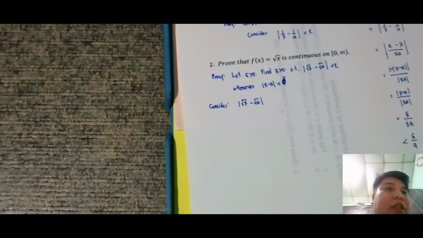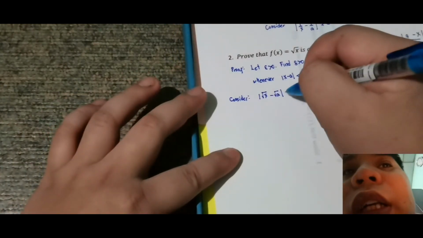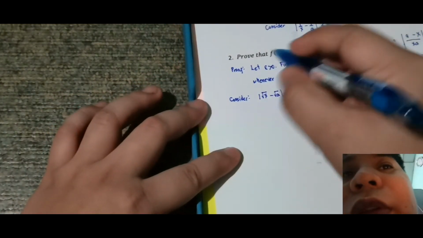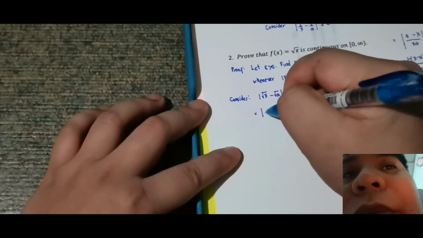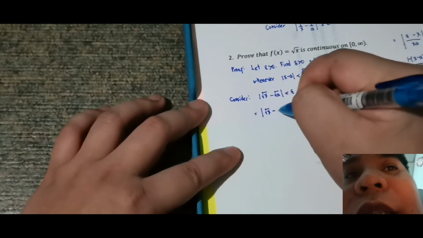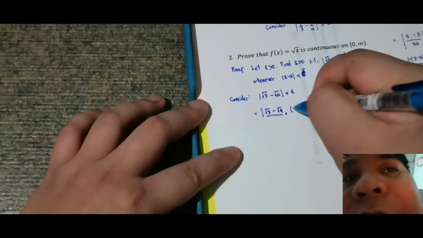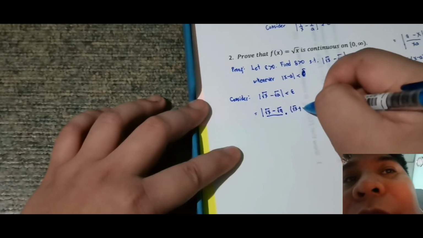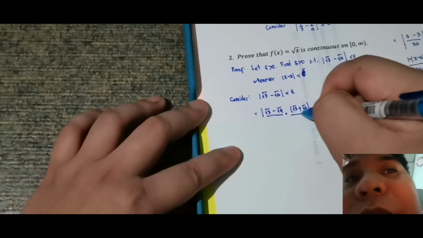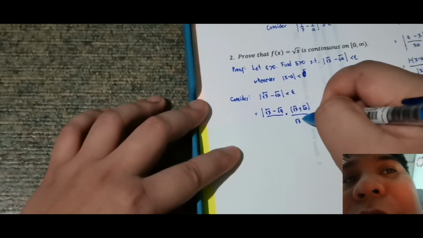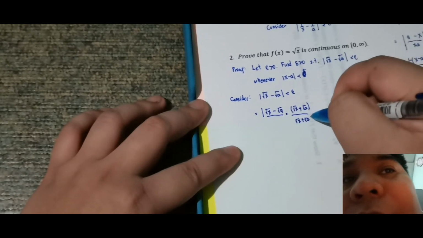What I will do is multiply by 1 inside, and that 1 is the conjugate. This is less than epsilon. So this is equivalent to square root of x minus square root of a, multiplied by square root of x plus square root of a over square root of x plus square root of a.